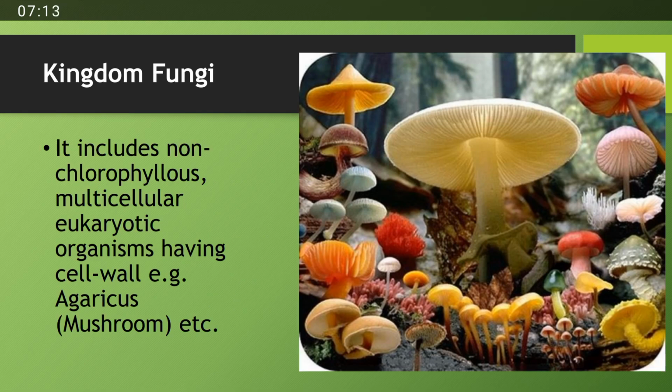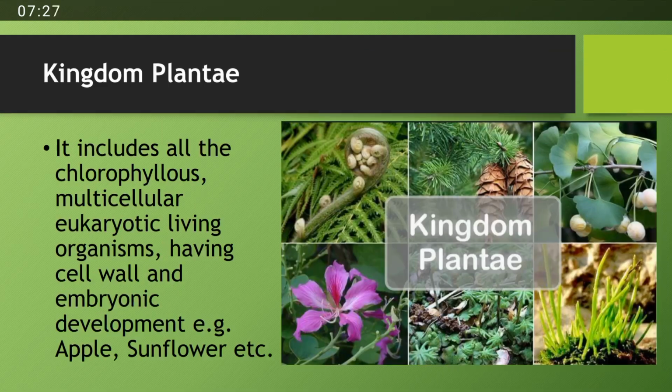Then comes kingdom fungi, which includes all of the non-chlorophyllous multicellular eukaryotic organisms having a cell wall. For example, agaricus mushroom. Kingdom Plantae consists of all those living organisms which are chlorophyllous, that means chlorophyll is present in their body. They are multicellular, consisting of two or more cells. They are eukaryotic living organisms. They have a cell wall and they have embryonic development also. Examples include apple, sunflower, and many more.